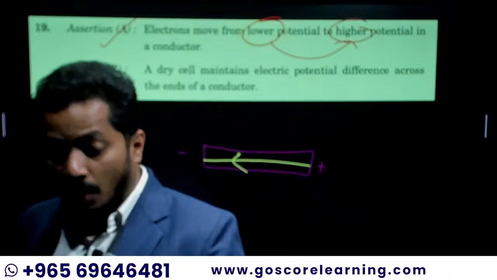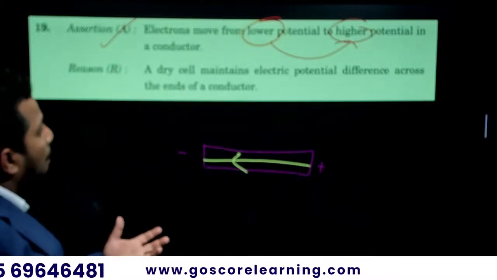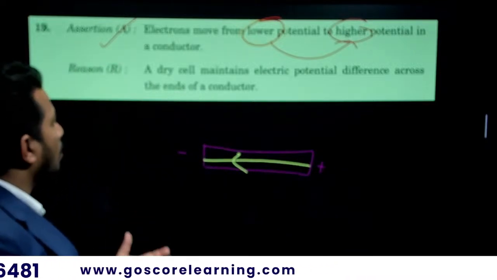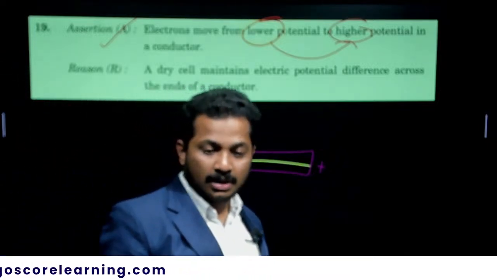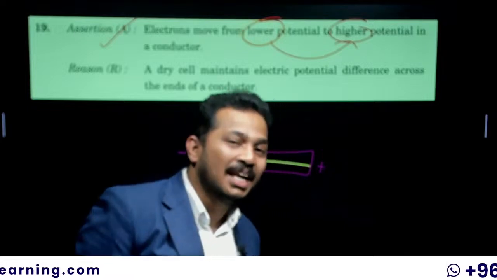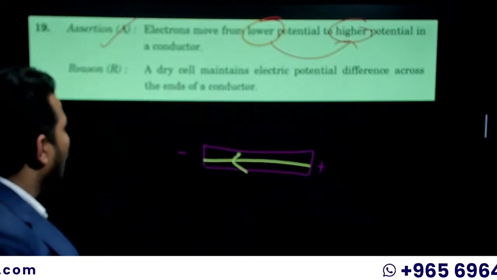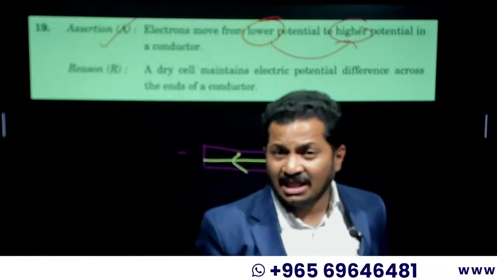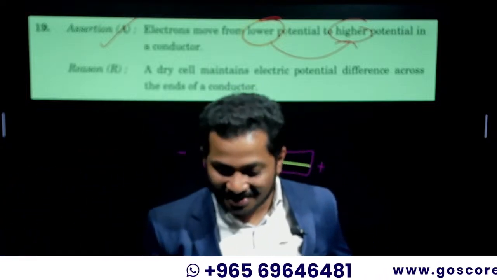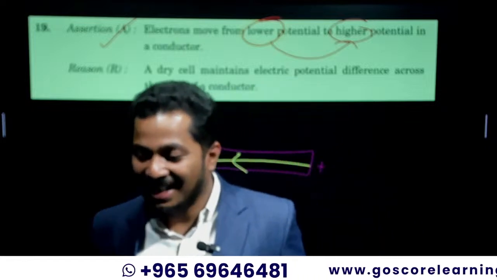A dry cell maintains an electric potential difference across the ends of a conductor. So what is a dry cell? Is it like beef dry fry? What is a dry cell? A cell which is very dry? Not like that.